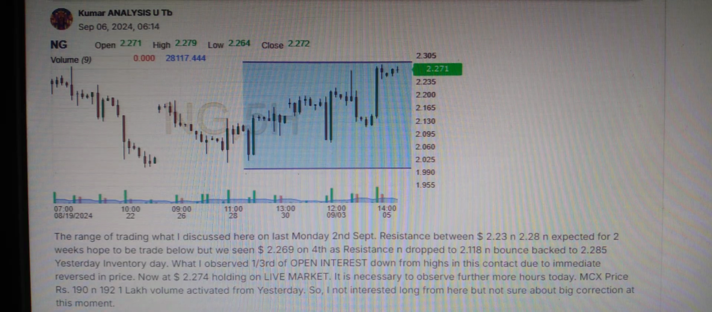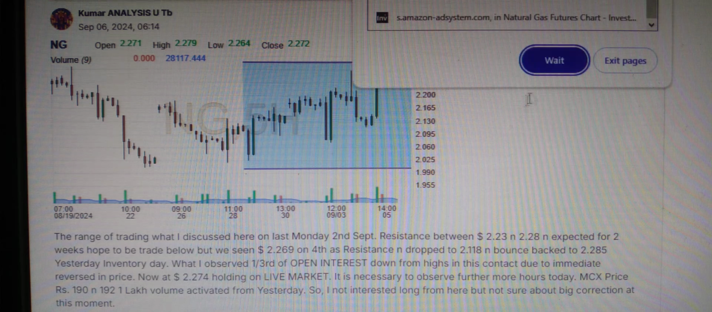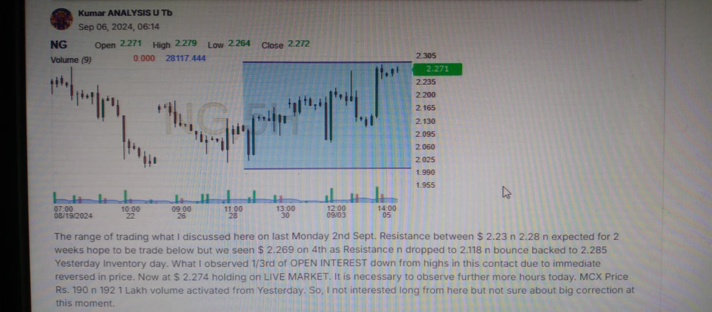See, one of my comments, on 2nd September itself, discussed the range. On Monday the 2nd of September I spoke about resistance at 2.23 and 2.28. Our big resistance is 2.30, 2.305 altogether. That is what I told in my comments.